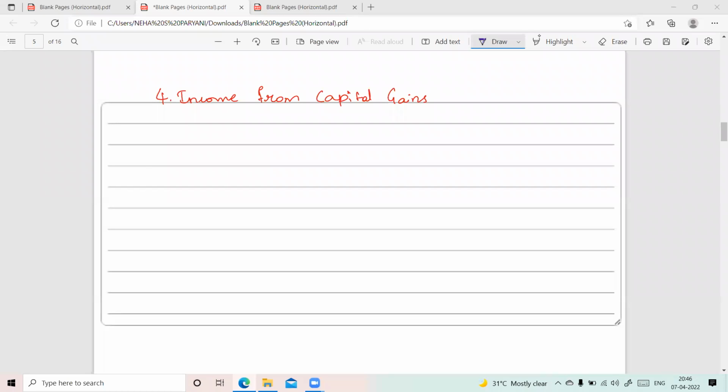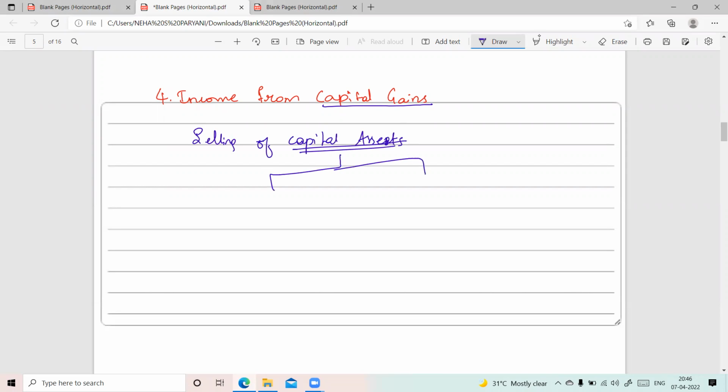Our fourth head of income is income from capital gains. It means the income that we receive by selling our capital assets, or we can say any property. Now these capital assets could be long-term capital assets, or they could be short-term capital assets.